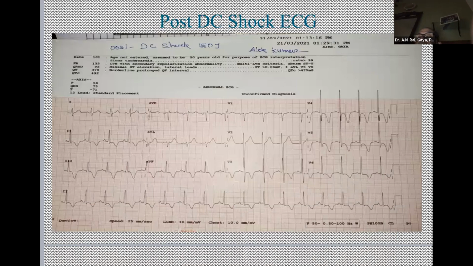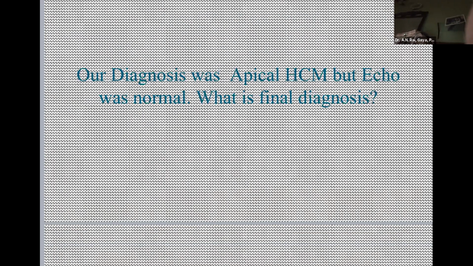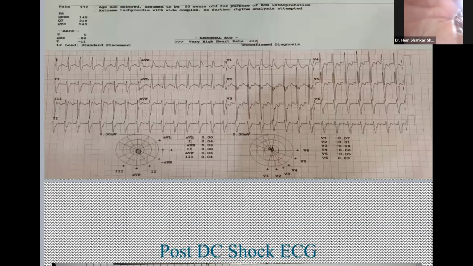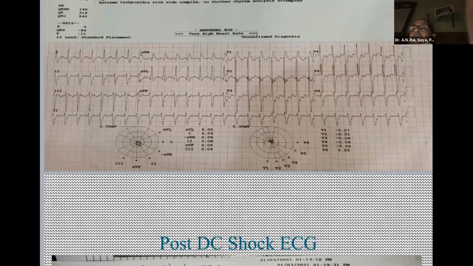Now our diagnosis is apical cardiomyopathy, but echo was normal. So what is the final diagnosis? Echo was absolutely normal. This young boy presented with recurrent palpitation, which is a posterior fascicular VT, and echo is normal.